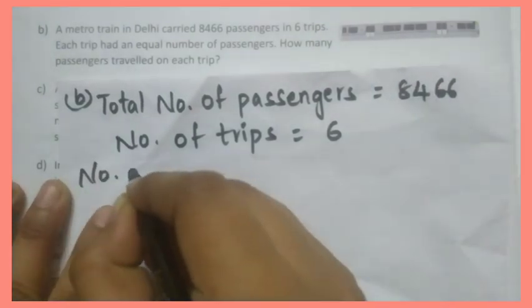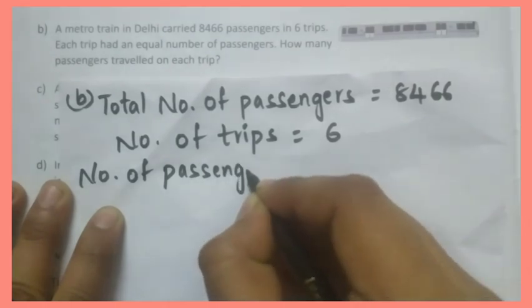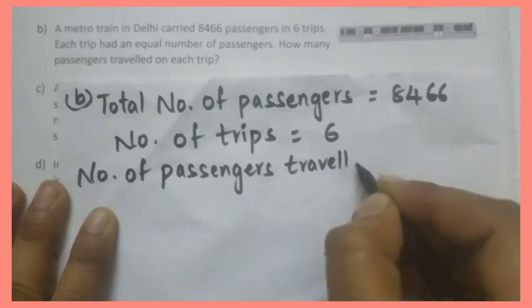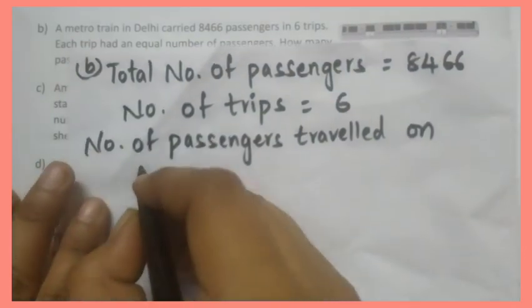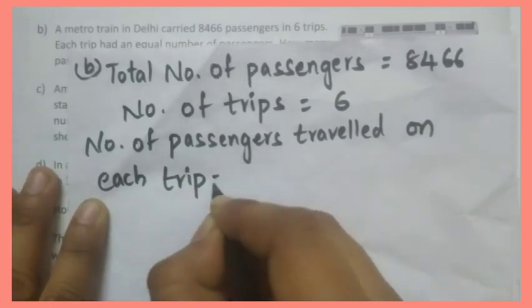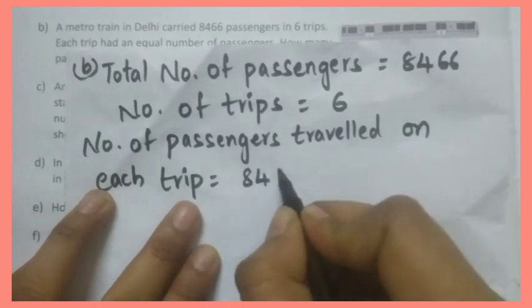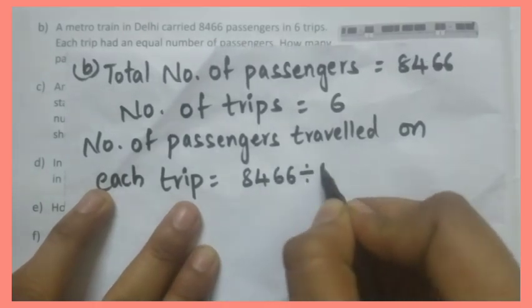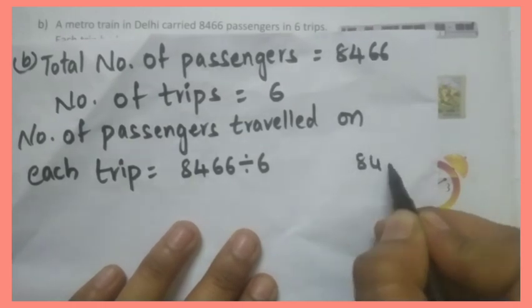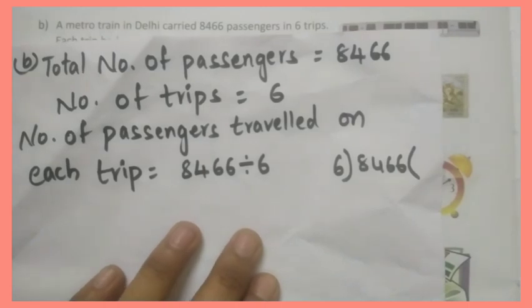So number of passengers travelled on each trip, simply we will divide these 2. Then we will get 8,466 divided by 6. Now I will do it here.